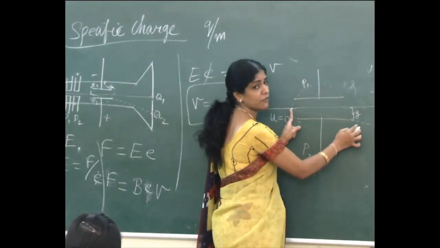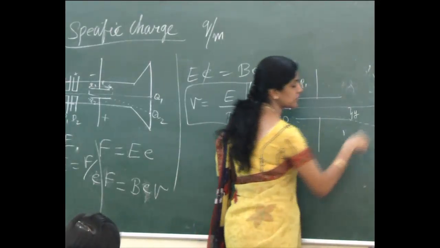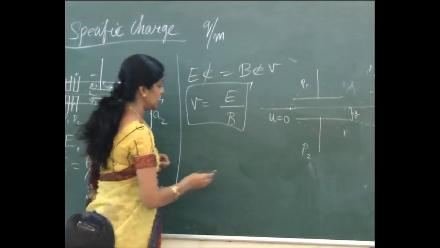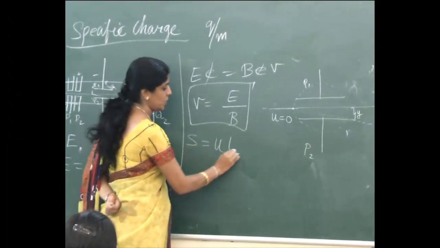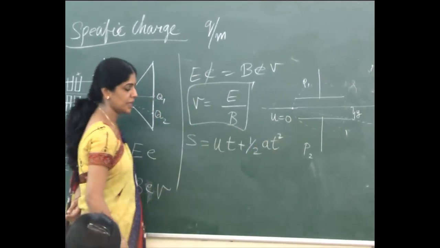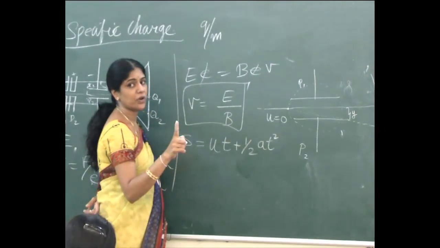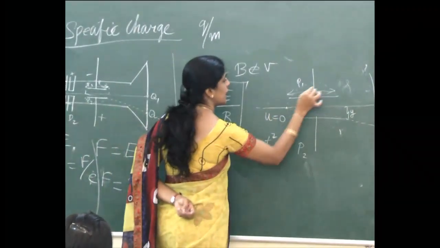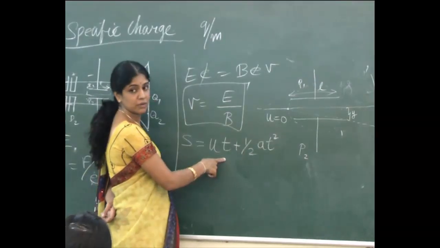First I will find out the deflection produced at this point when they come out of the metal plates. Clear? Now there is an initial velocity, so will there be a final velocity? See here, what is the second equation of motion? S equal to ut plus half at square, where u is the initial velocity. What is t? The time taken for the electrons to travel the metal plates of length L. The length is L, V we know, we have found it. Can I find out t?